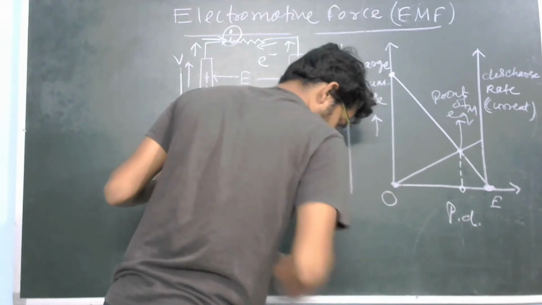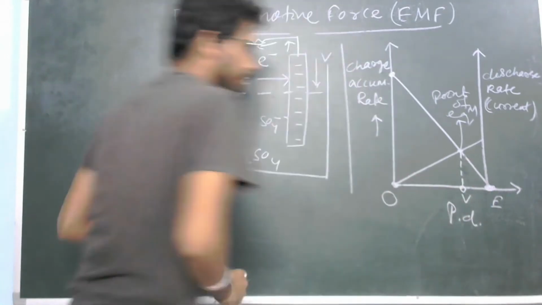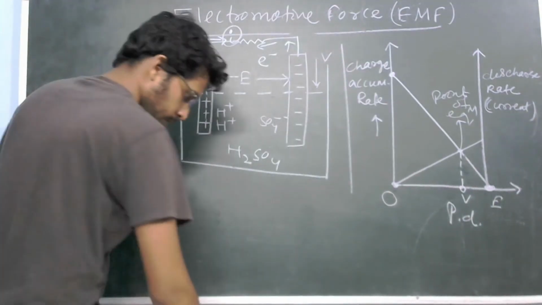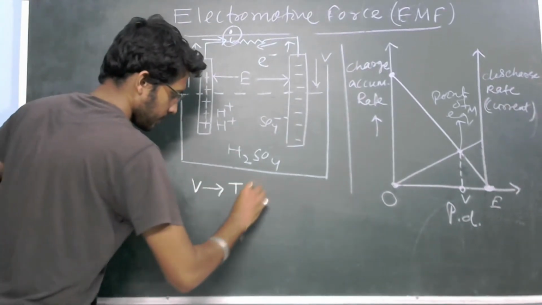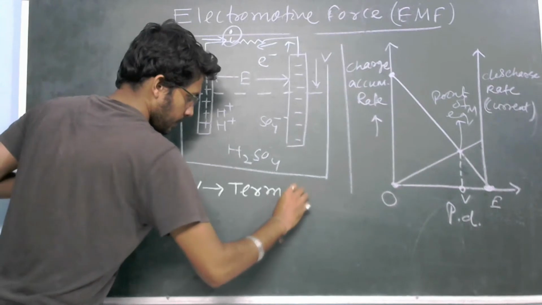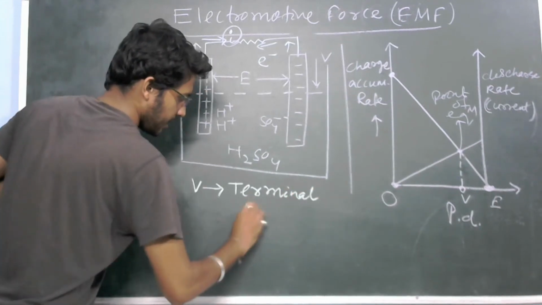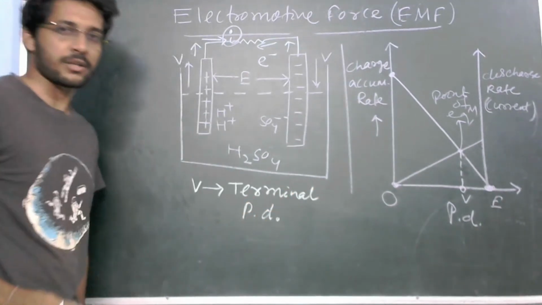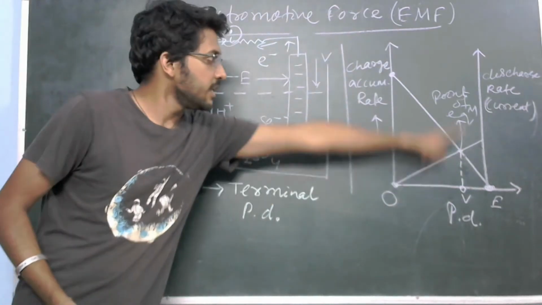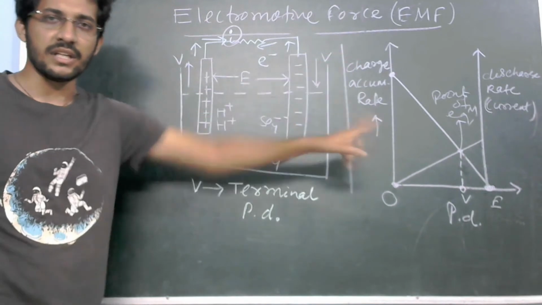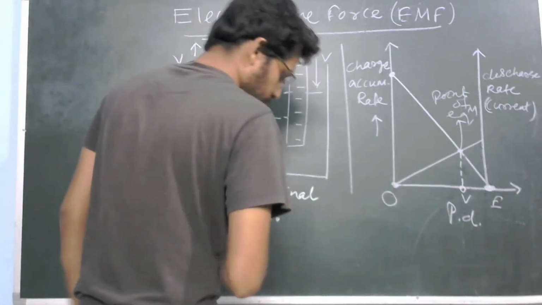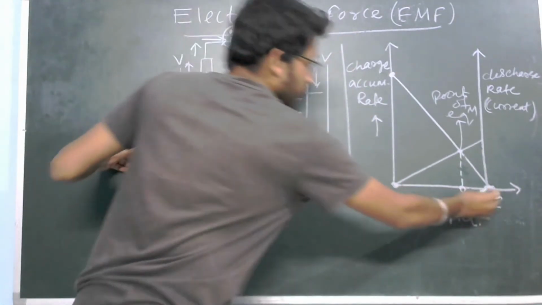So I will get a point here. This point I will take as V. Clear? So here V is called terminal potential difference. That means at this point discharge rate is increasing and your accumulation rate is decreasing. If we are going to draw this one, what was the EMF?